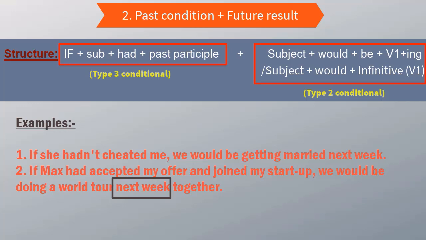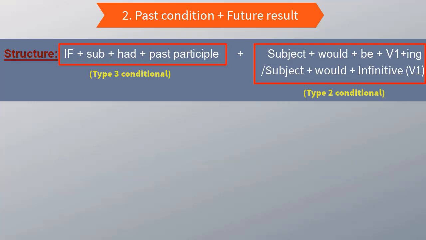We can say next week, next month, next year, tomorrow. If you don't do it, it's all right. If you do it, that's better because that's going to make the meaning of the clause clear that it is in the future. Now, we have understood these two mixed conditional sentences.